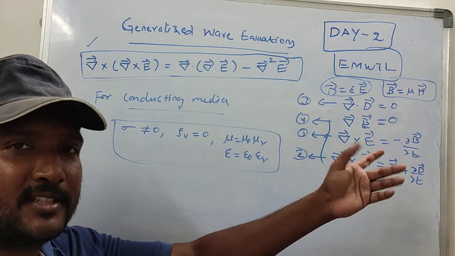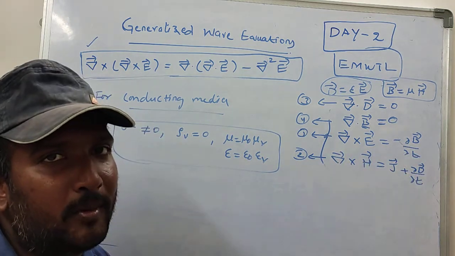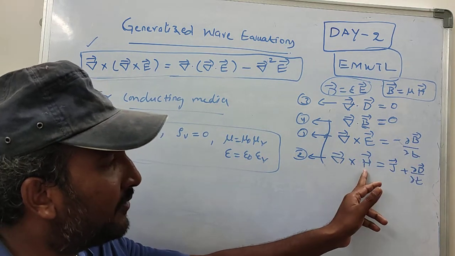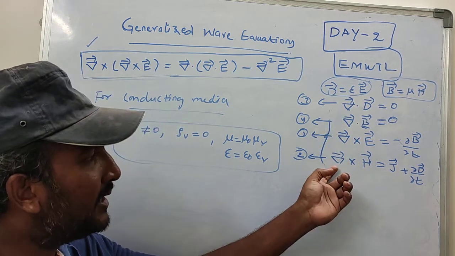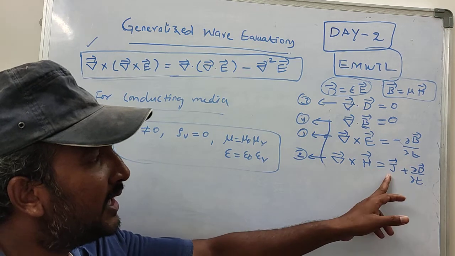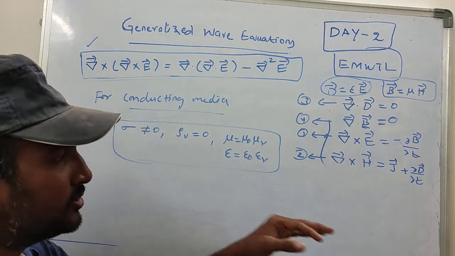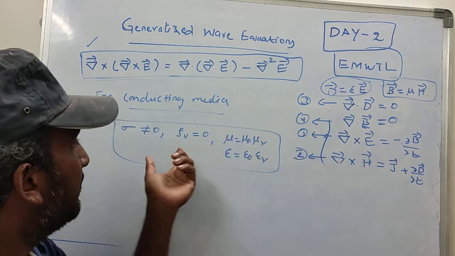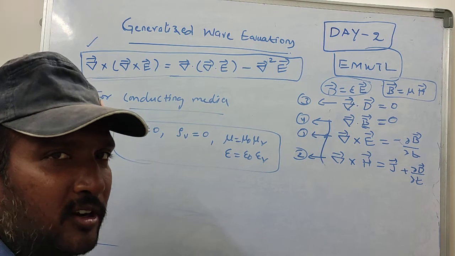Divergence of magnetic flux density is equal to 0, curl of electric field intensity is equal to minus dou B by dou t, and curl of magnetic field intensity is as before. These three equations do not change. But in the last equation, for free space conductivity is equal to 0, therefore this term is not there. For conducting medium this term is present since conductivity is not equal to 0.